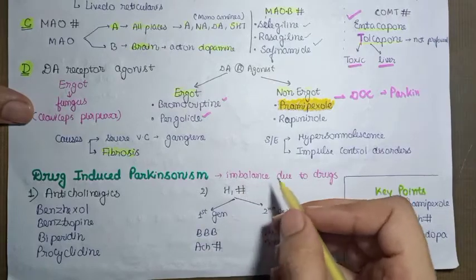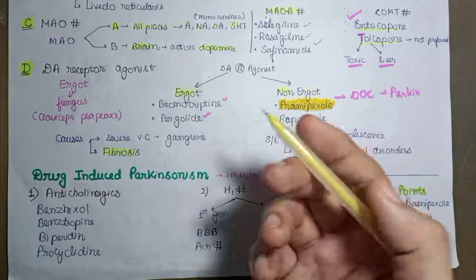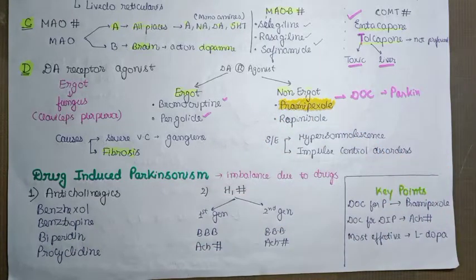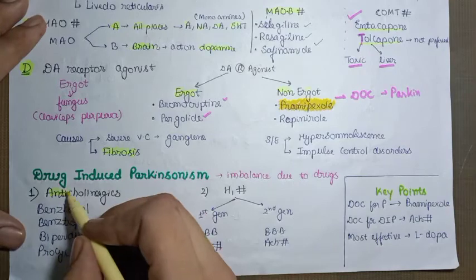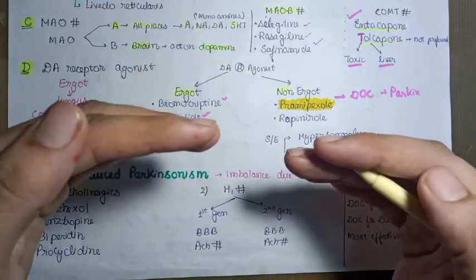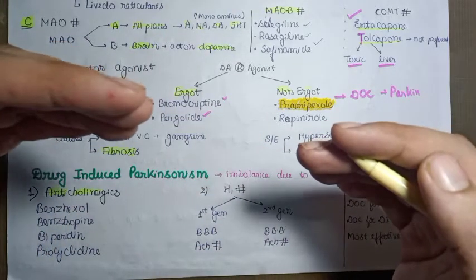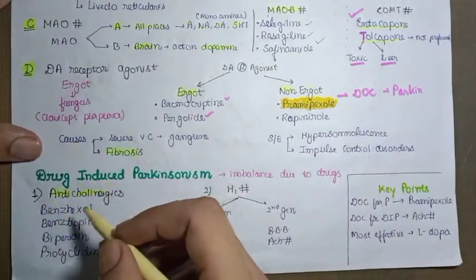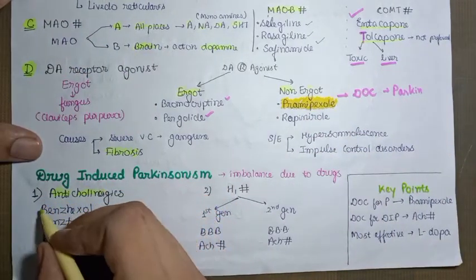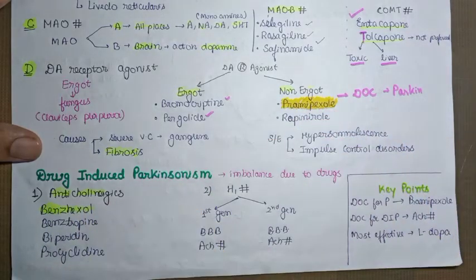So if there is an imbalance due to drugs in the level of acetylcholine and dopamine, we consider it drug-induced Parkinsonism. The treatment basically used for drug-induced Parkinsonism is anticholinergics. If you use anticholinergics, the level of acetylcholine will again come to the level of dopamine, or we can use first generation antihistaminics. Let's first learn about the anticholinergics. The most commonly used anticholinergic is benzhexol. We have many anticholinergics like benzhexol, benztropine, procyclidine, but the most preferred is benzhexol.